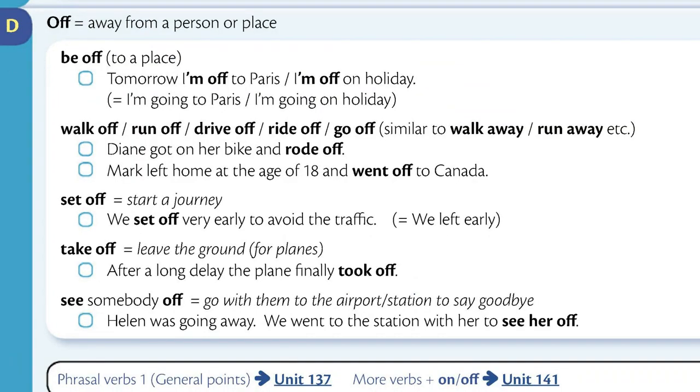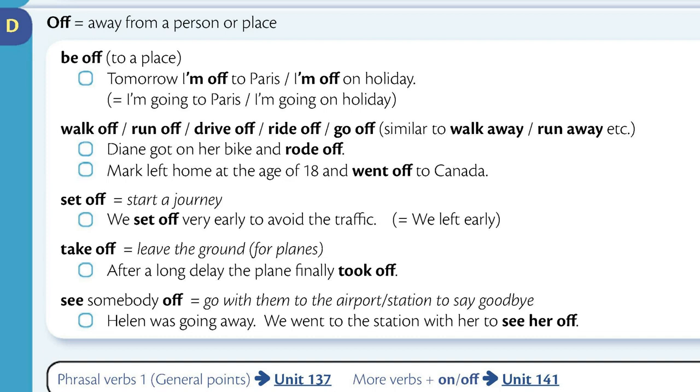Section D. Off means away from a person or a place. Be off to a place. Tomorrow I'm off to Paris. Or, Tomorrow I'm off on holiday. Means I'm going to Paris or I'm going on holiday.